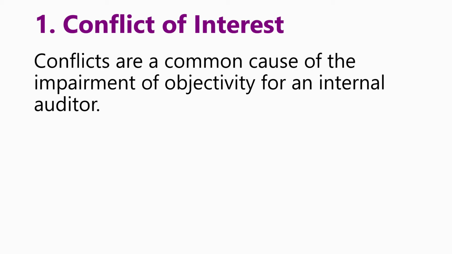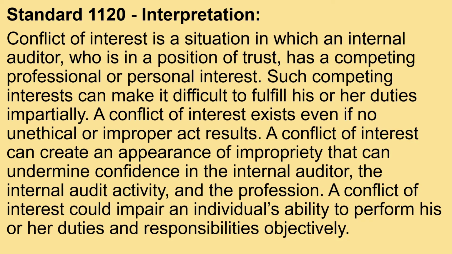Conflict of interest. Conflicts are a common cause of impairment of objectivity for internal auditors. Standard 1120: a conflict of interest is a situation in which an internal auditor, who is in a position of trust, has a competing professional or personal interest. Such competing interests can make it difficult to fulfill his or her duty impartially.